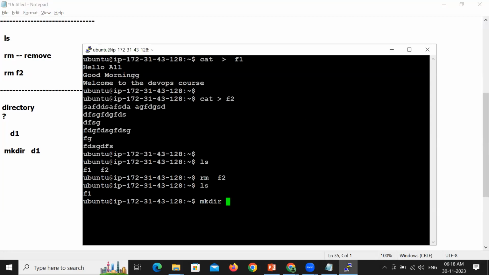mkdir stands for make directory. Mention the directory name which you want to create. That's it. Your directory is created. You have got the dollar prompt back.